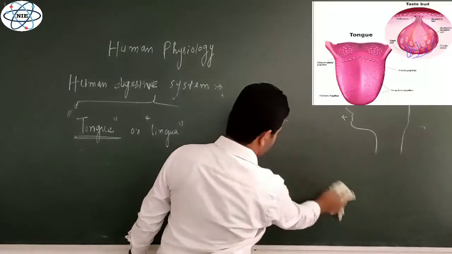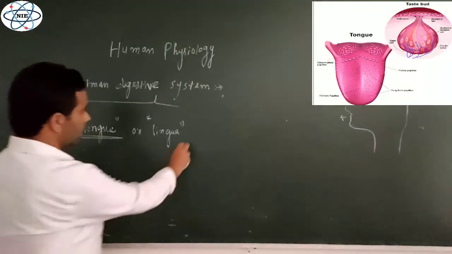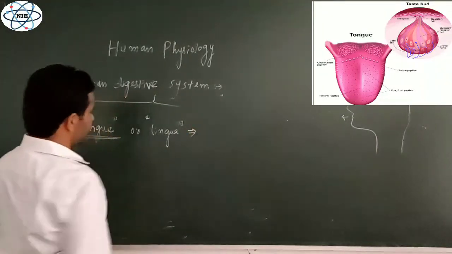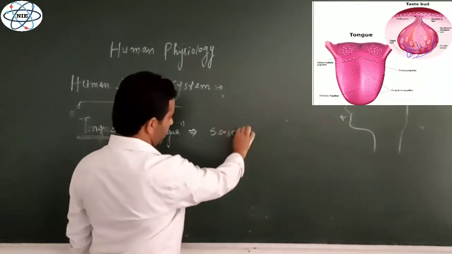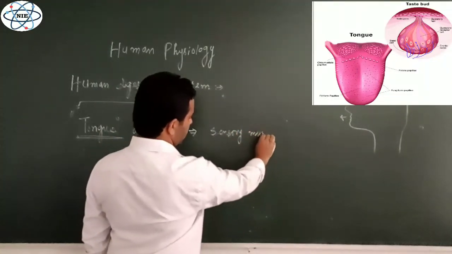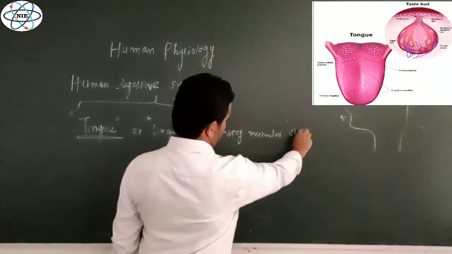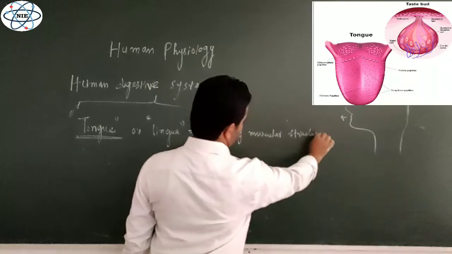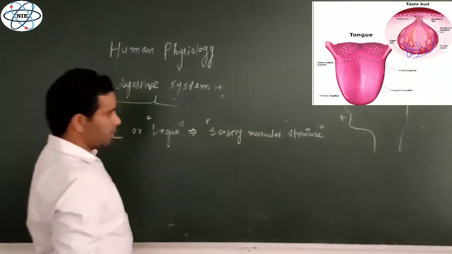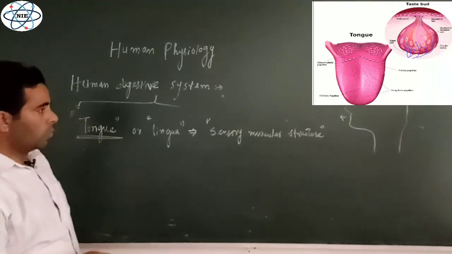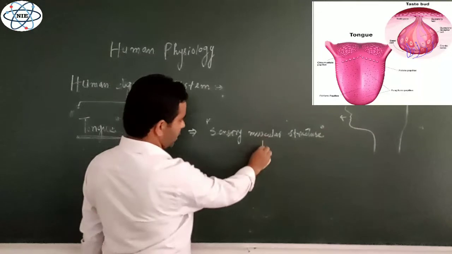You can see from the diagram as well, this tongue is a sensory muscular structure made up of muscles. The muscles which constitute this tongue or lingua are called striped muscles.